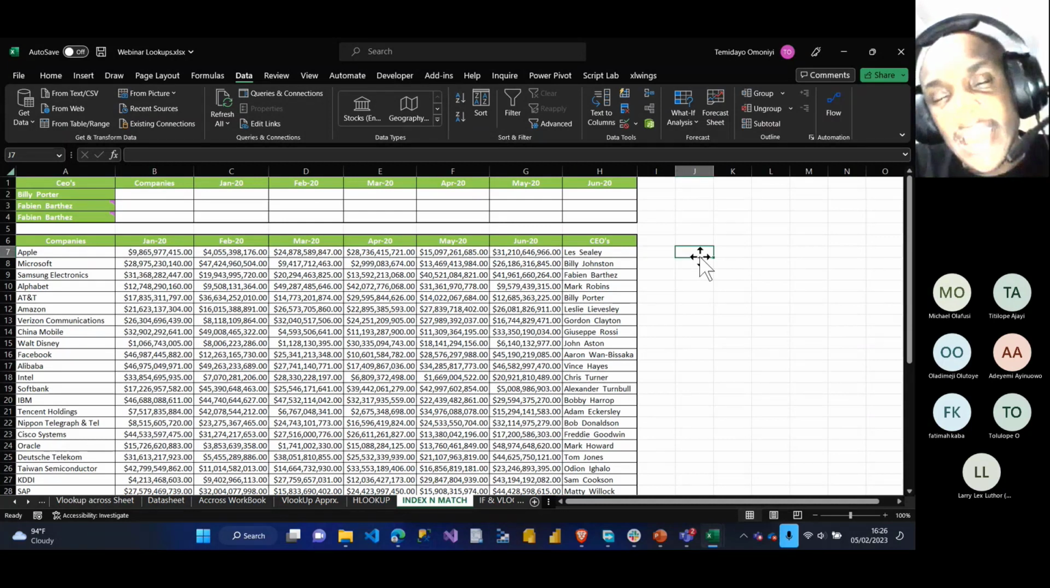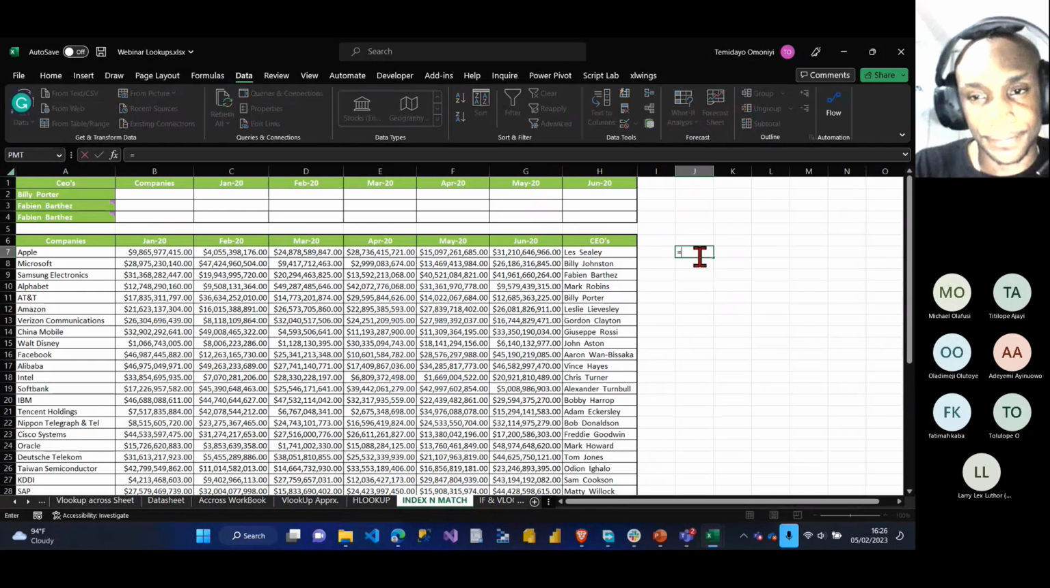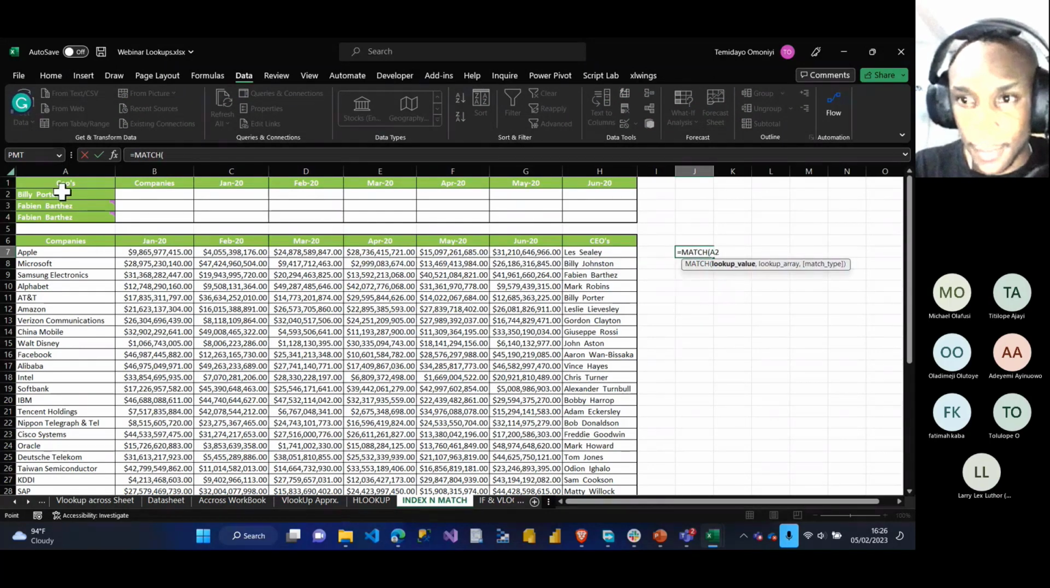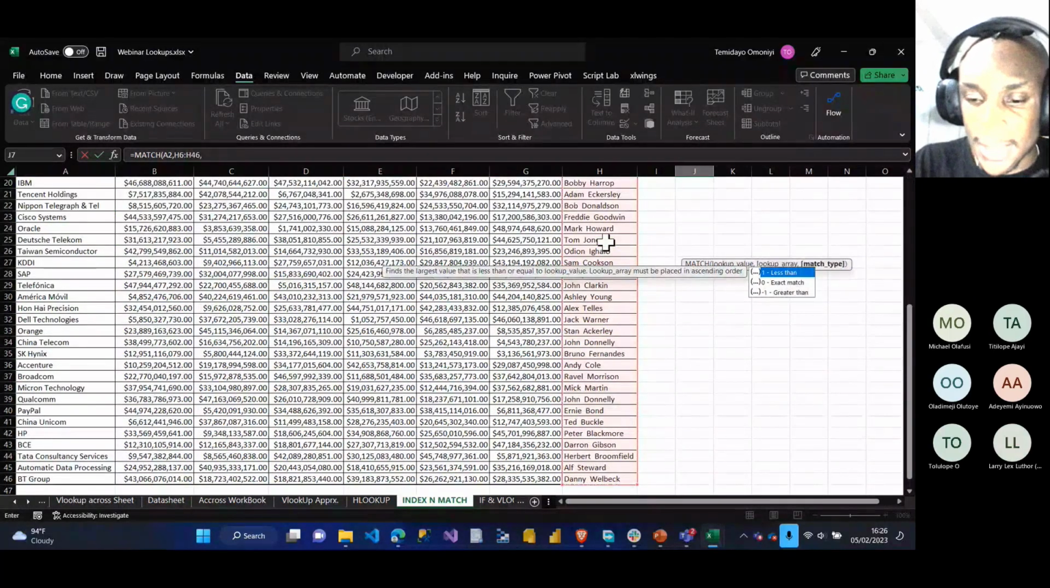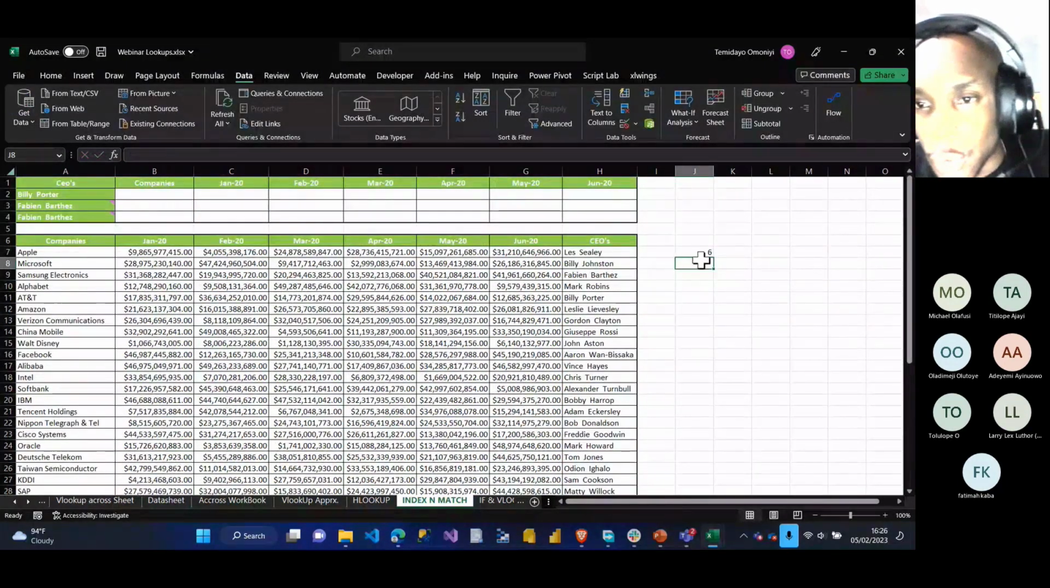You use match to get either the row position or the column position of a data. So how does that work? Now, if I say equals to match, lookup value, let's say, for instance, this Billy Potter. I select Billy Potter, right? Lookup array, I select this entire array, because it's in the CEO column, right? Comma. I want an exact match, which is 0. Enter. So I want to get the row position of Billy Potter.